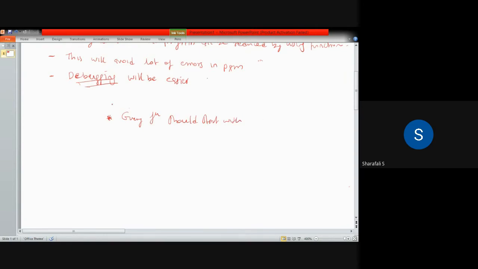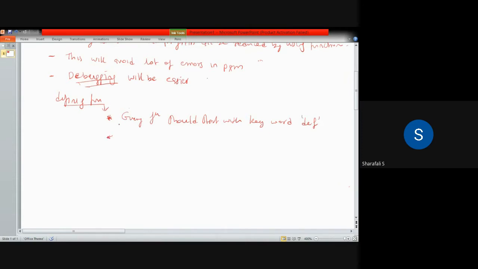This is for the definition of a function. So for defining a function, we have to follow these steps. Every function should start with the keyword def. That is the first one.